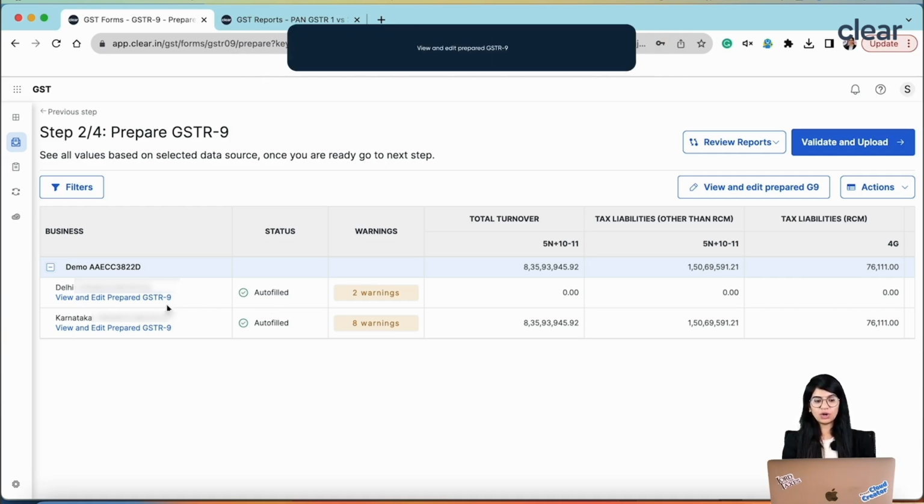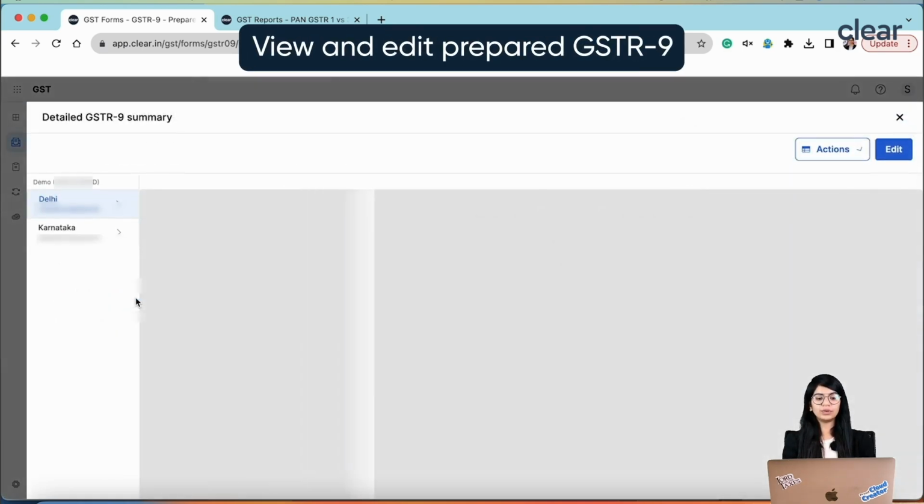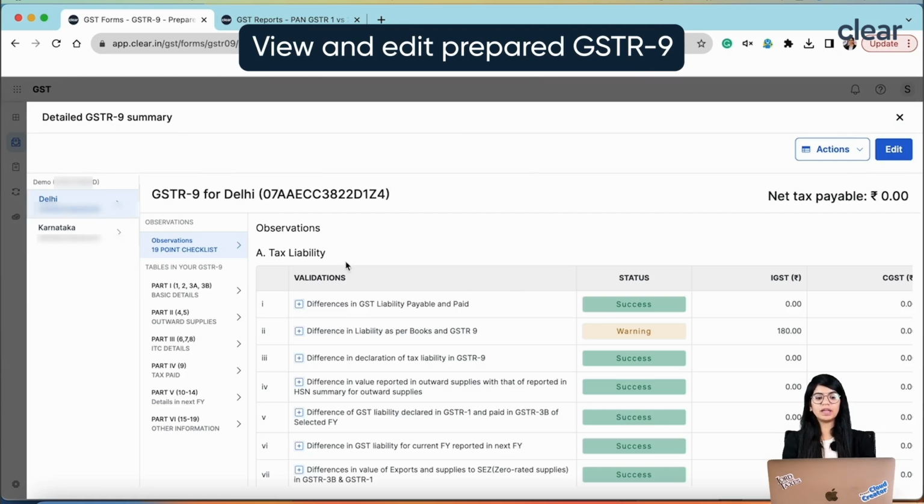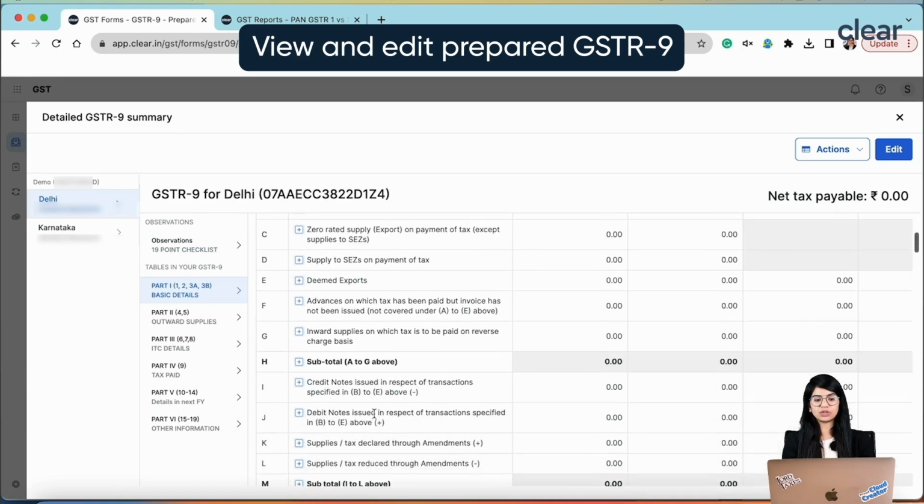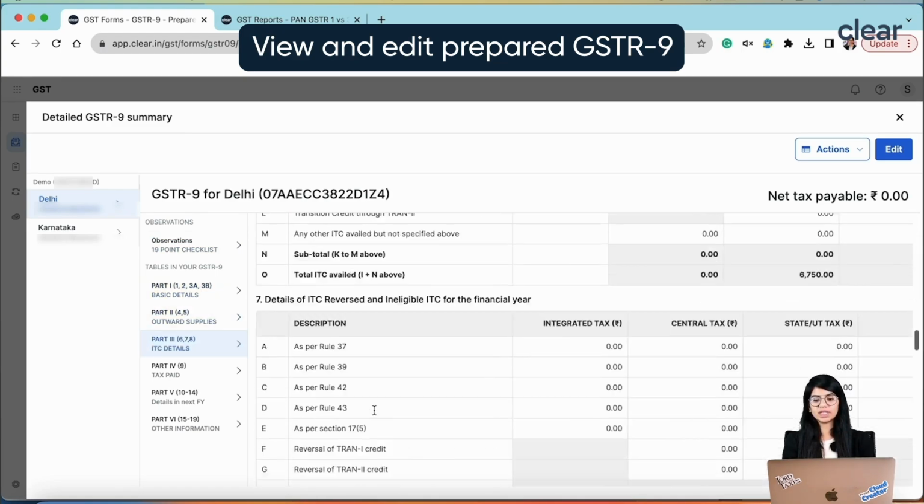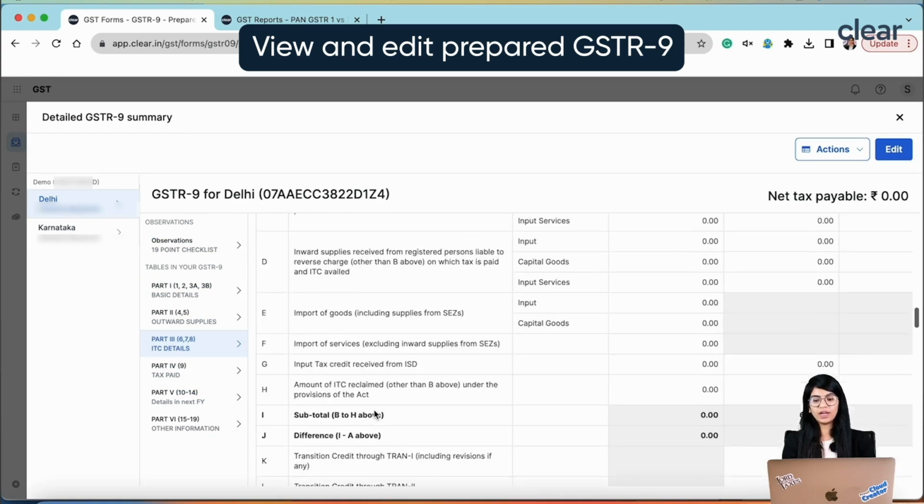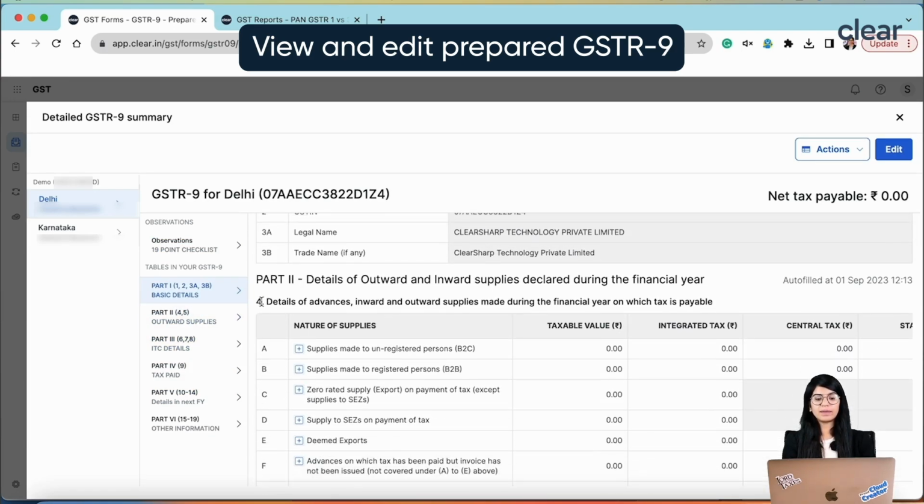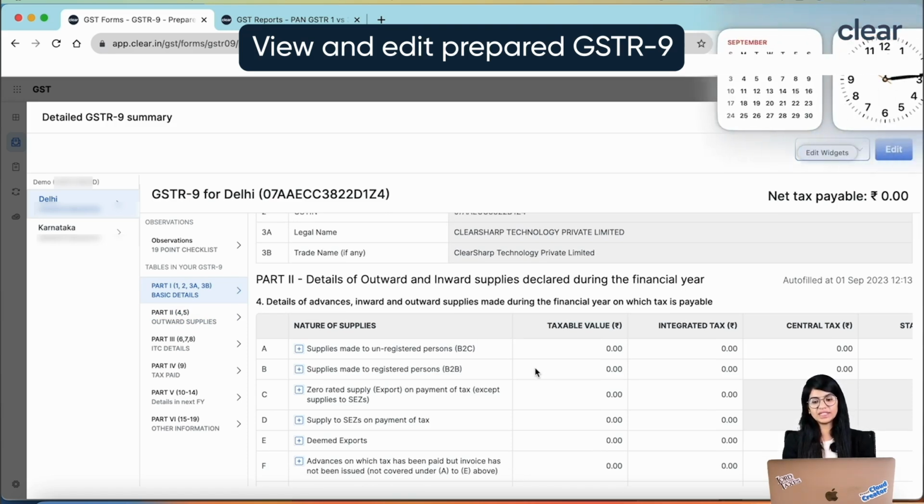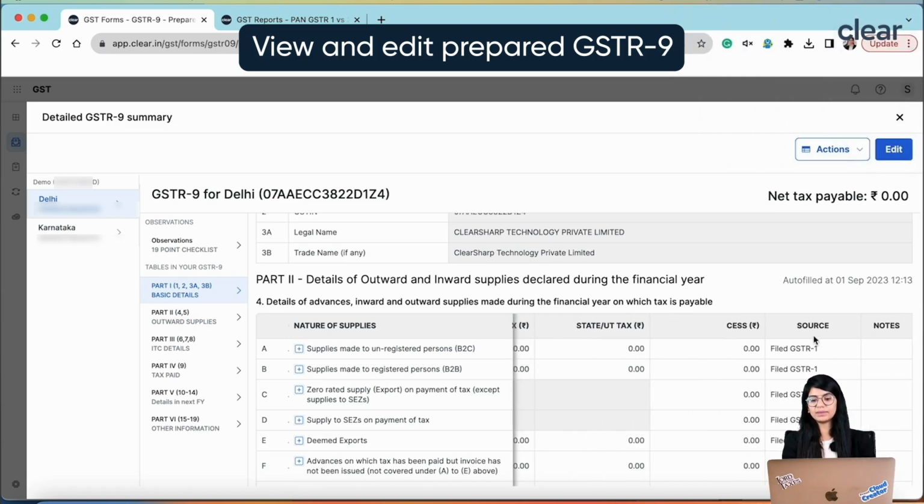In the GSTR-9, what you can do is click on view and edit prepare GSTR-9 and you will be able to see your entire form has been auto filled. So you can see that this is your entire table 4, table 5, table 6 and all of this has been already auto filled, and you can also see the corresponding source for this information. For example, table number 4, table number 5, table number 10, table number 11, table number 9, all this can be auto filled basis your file GSTR-1. So we also show what was the corresponding source. So under the source you will know, okay, this is prepared basis your file GSTR-1.